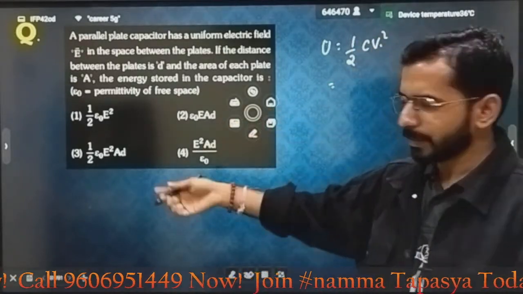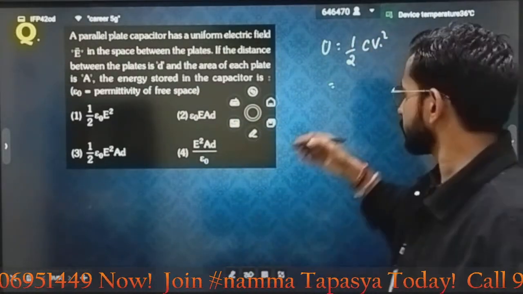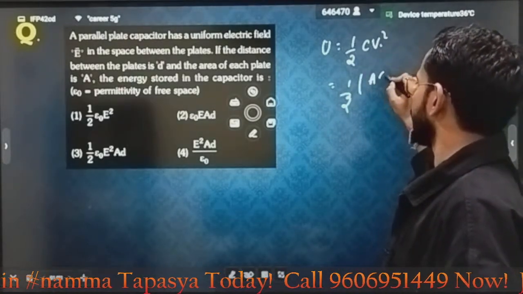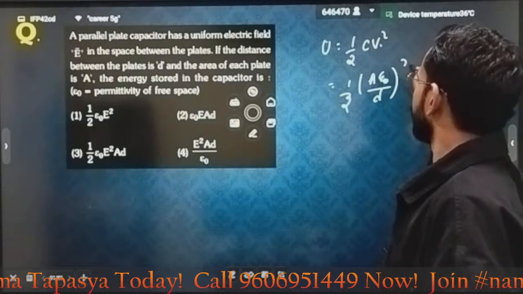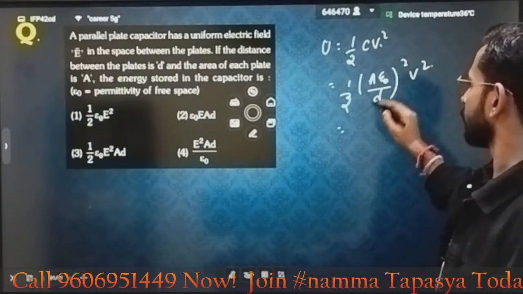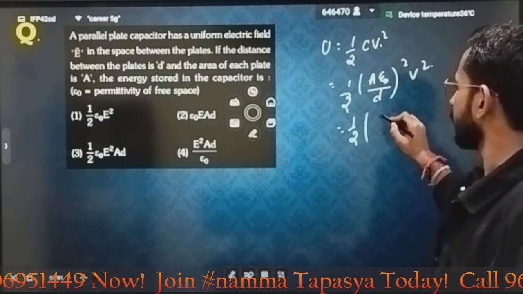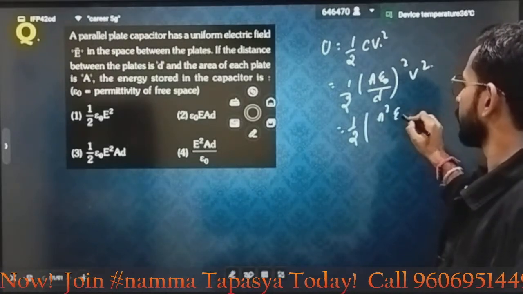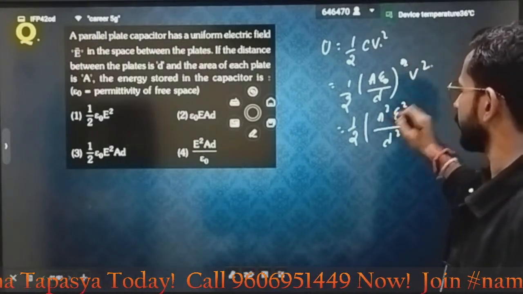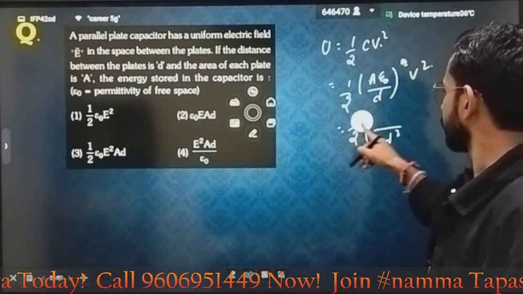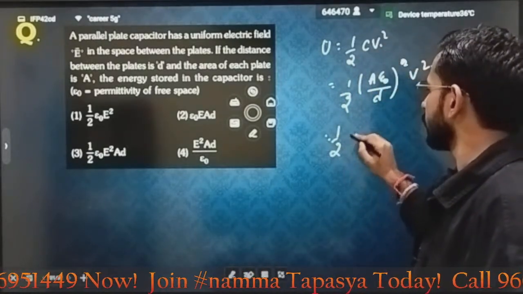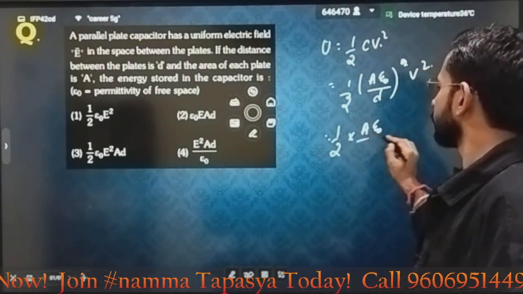Now the terms are given here in terms of area and d, so we will just replace it. Half into C. C can be written as A epsilon naught by d. Sorry, this shouldn't be squared, it will be simply half into A epsilon naught by d.